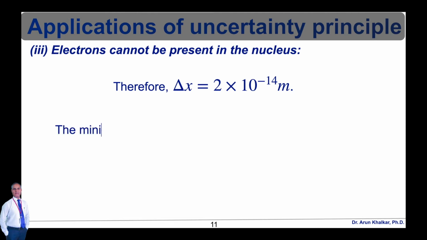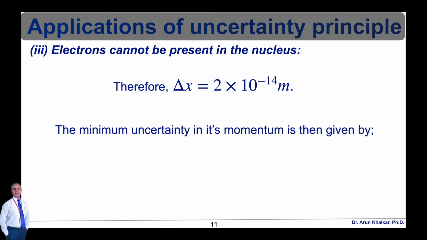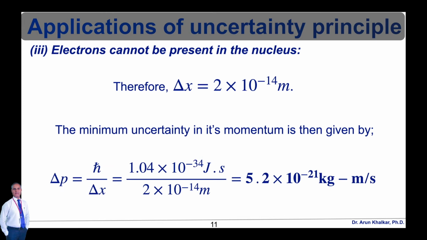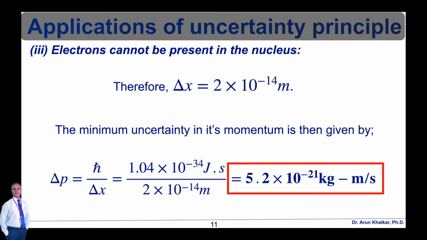Therefore, the minimum uncertainty in its momentum can be written as delta p is equal to h bar upon delta x. So by simply putting the values in this formula, we can write 1.04 into 10 raised to minus 34 joule second, which is the value of h bar, divided by 2 into 10 raised to minus 14 m. After calculating this, we get the value for momentum, that is delta p is equal to 5.2 into 10 raised to minus 21 kilogram meter per second.